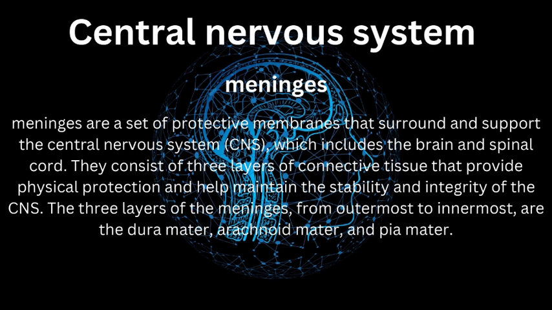Now the next in CNS is meninges. Meninges are a set of protective membranes that surround and support the central nervous system, CNS, which includes the brain and spinal cord. They consist of 3 layers of connective tissue that provide physical protection and help maintain the stability and integrity of the CNS. The 3 layers of the meninges, from outermost to innermost, are the dura mater, arachnoid mater, and pia mater.